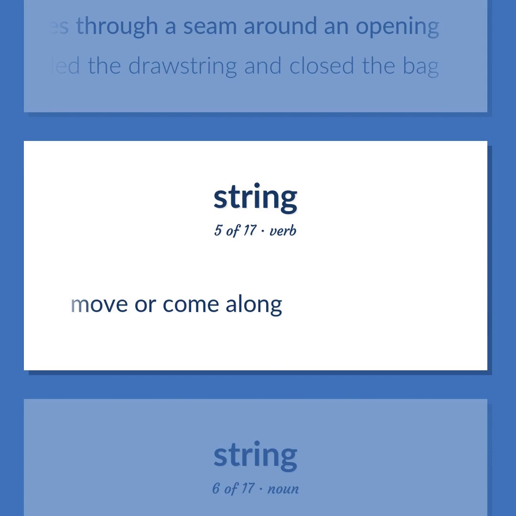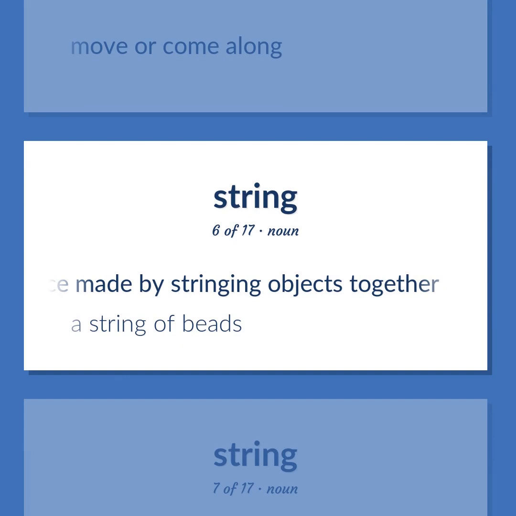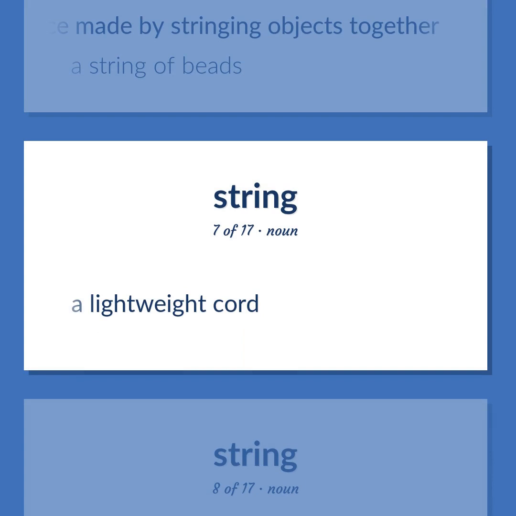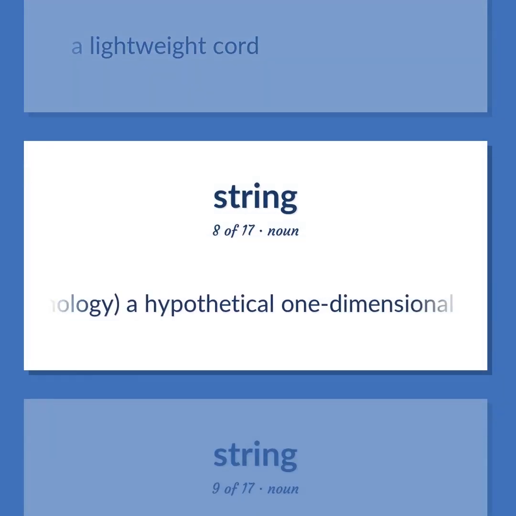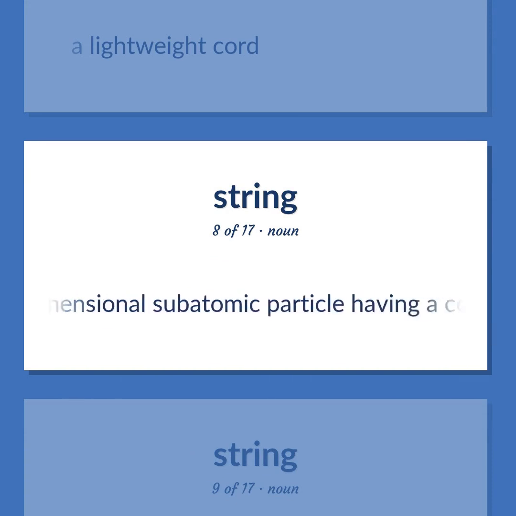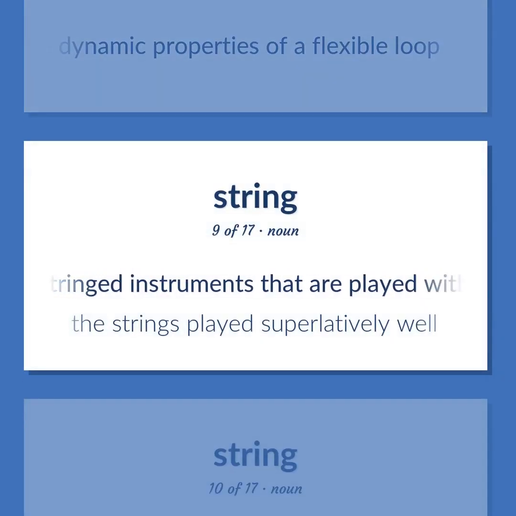Move or come along. A necklace made by stringing objects together. A string of beads. A lightweight cord. Cosmology. A hypothetical one-dimensional subatomic particle having a concentration of energy and the dynamic properties of a flexible loop. Stringed instruments that are played with a bow. The strings played superlatively well.